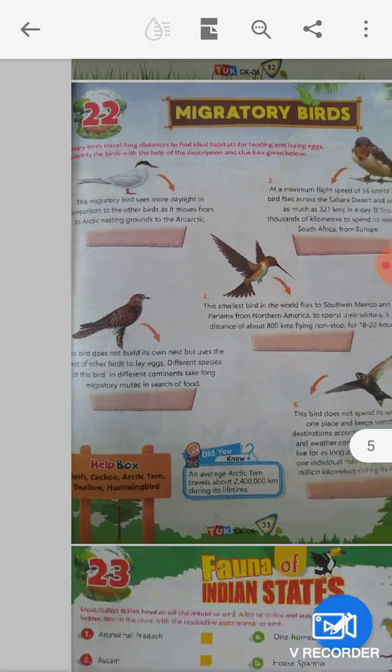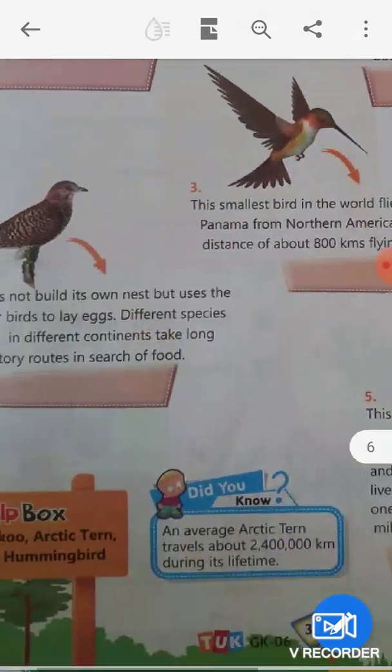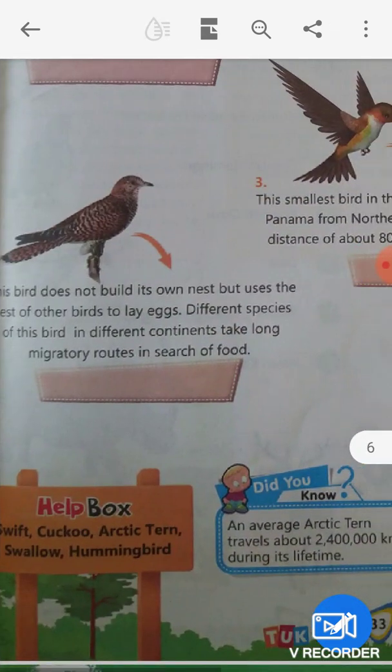Okay, and the help box is here. You can find out this bird, this one, this one, this one. Okay, and these are the help box. You have to find out. This is your homework, guys. Here: swift, cuckoo, Arctic tern, swallow, hummingbird.